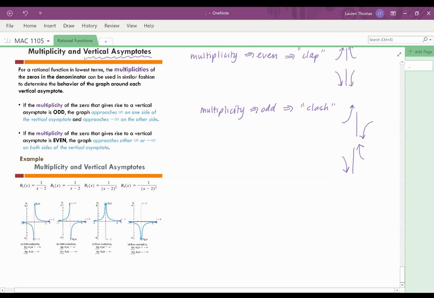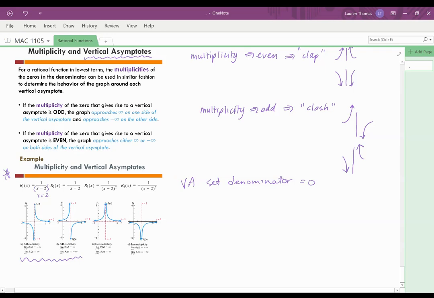So if we take a look at these examples down here, okay, these two graphs here would be examples of when your multiplicity is odd. So remember, when we're talking about multiplicity, we're talking about the degree on the factor where that asymptote came from. So remember, vertical asymptotes, you set the denominator equal to 0, okay, remember to find them. So if I were to set this denominator equal to 0, I would have x equals 2. So on this graph here, you can see that it has a vertical asymptote at x equals 2, and the multiplicity is the degree on that factor, which is a 1. We don't actually see an exponent there, so it's understood to be 1.